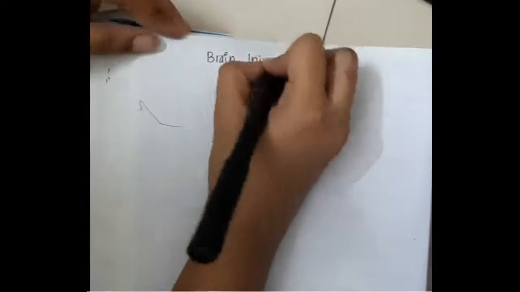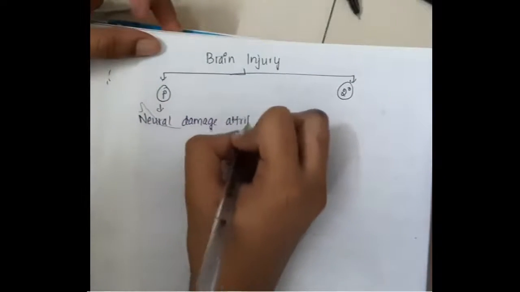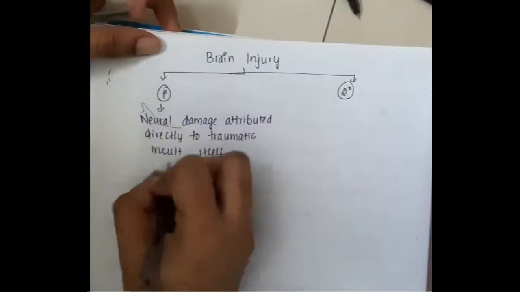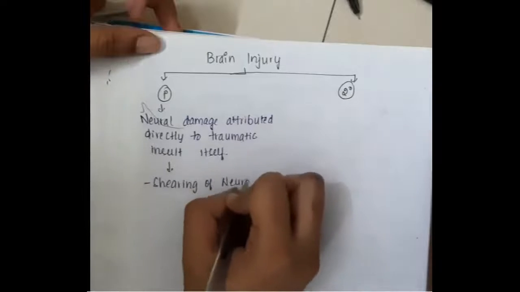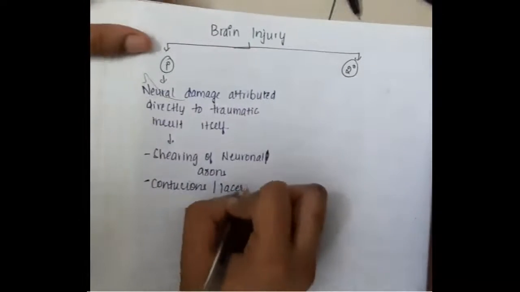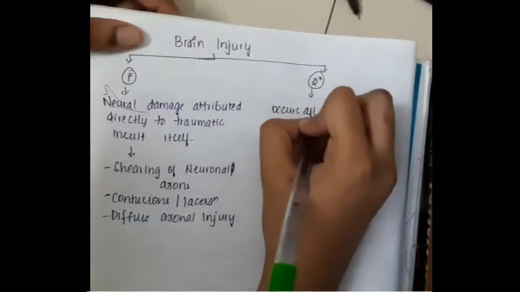Hello friends, let us now learn some important points about brain injury. We have primary brain injury and secondary brain injury. Primary brain injury: in this, the neural damage is attributed directly to the traumatic insult itself. This includes shearing of neuronal axons, contusions or lacerations, or diffuse axonal injury.